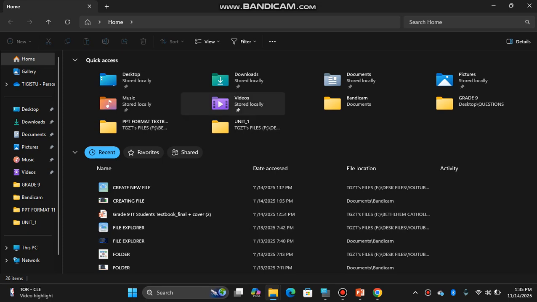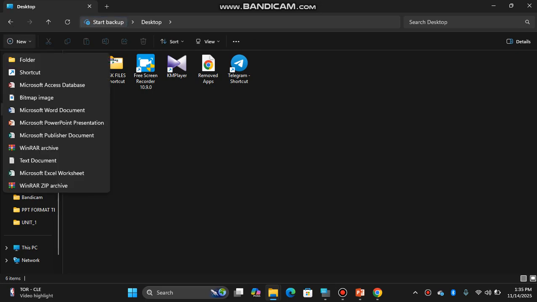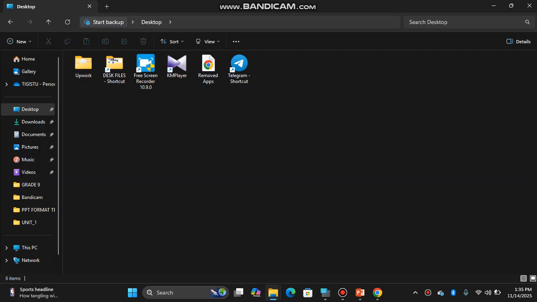And give the name of the folder. For instance, let me choose Desktop, plus here. When we click the plus sign, there are folder, shortcut, bitmap, and others. Let me choose a folder, then give a name, G9. Finished. Press the Enter key. I have already created a folder.